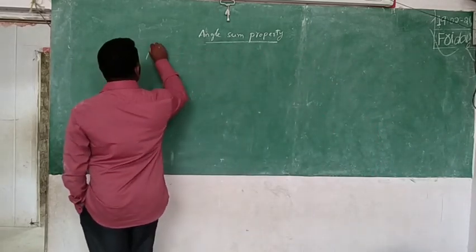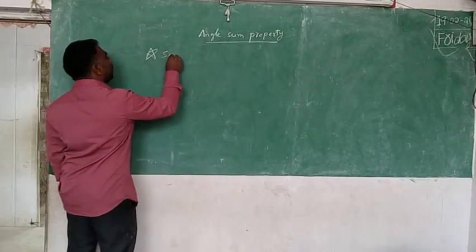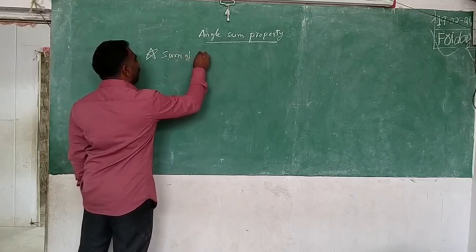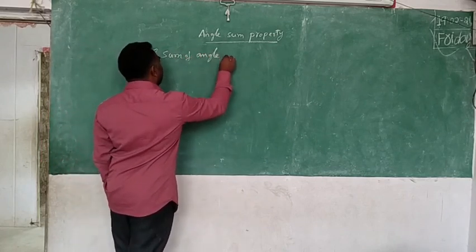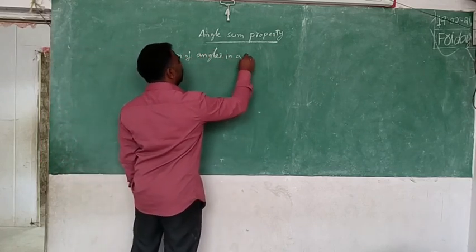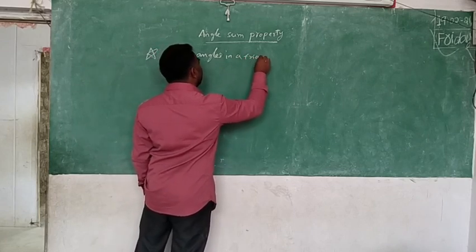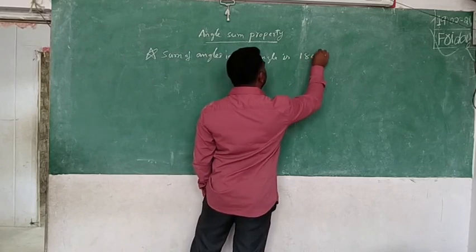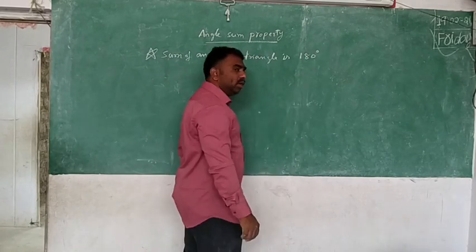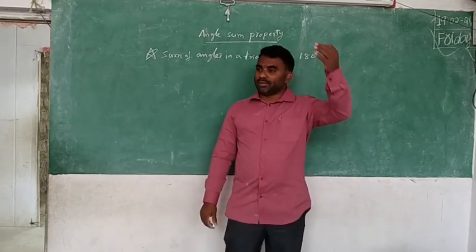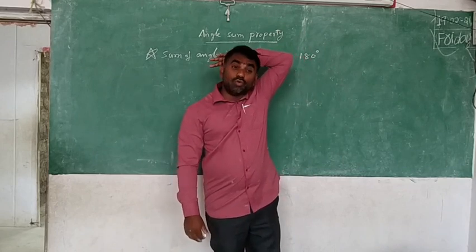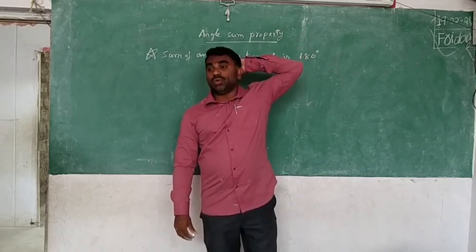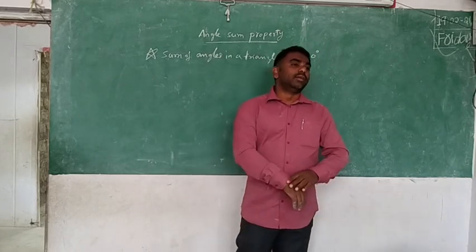What is the third property we are learning? The sum of angles in a triangle is 180 degrees. That only we are going to prove practically, by doing activities.